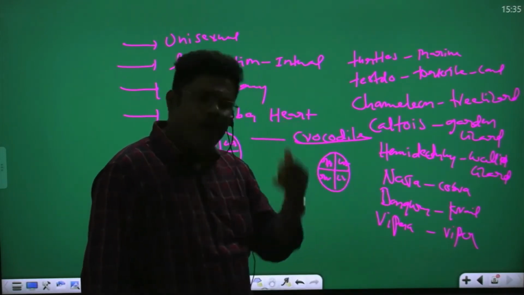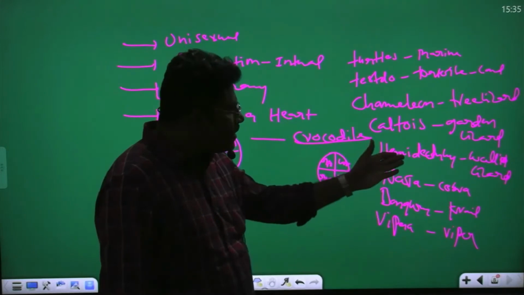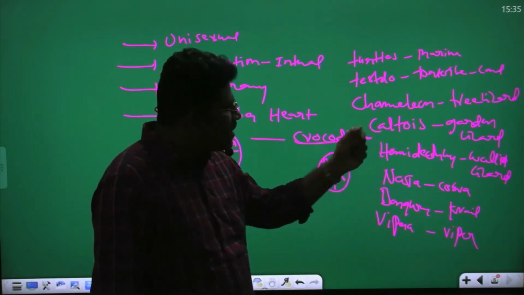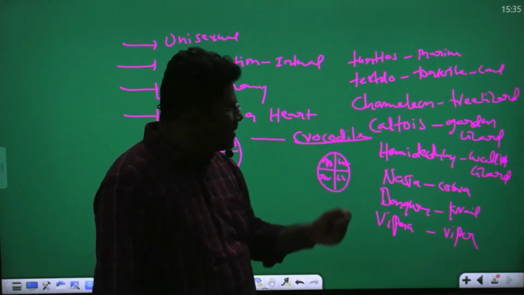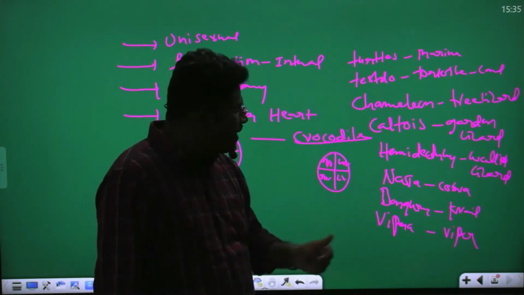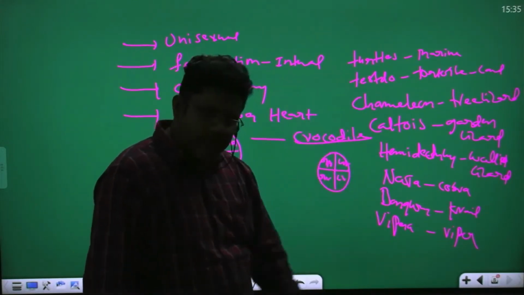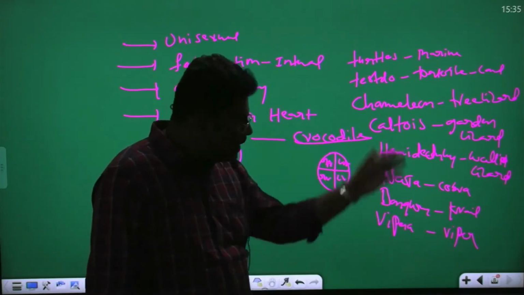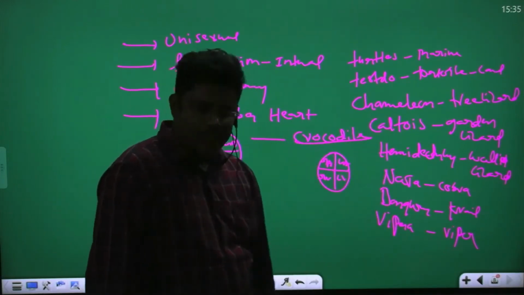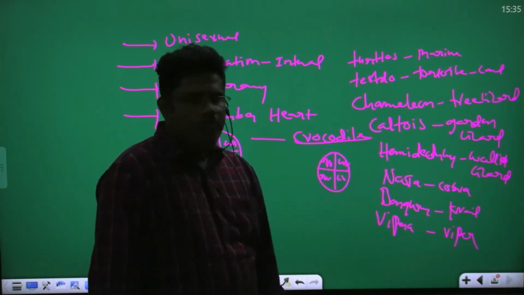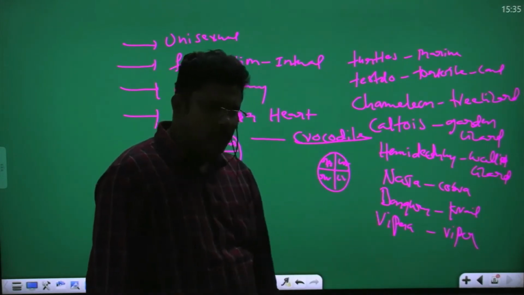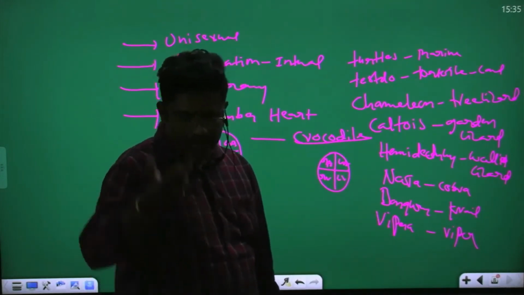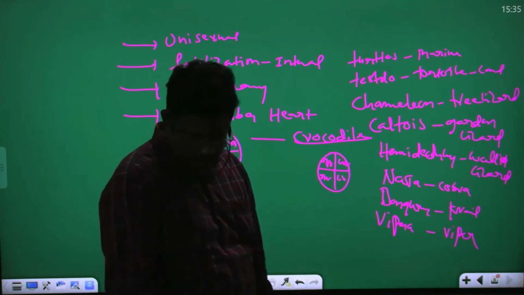Viper is also poisonous. So hemidactylus wall lizard, calotis is garden lizard, chameleon is tree lizard, testudo is tortoise, turtle is what is that? Which live in marine water. They are examples of what is that? Reptiles.